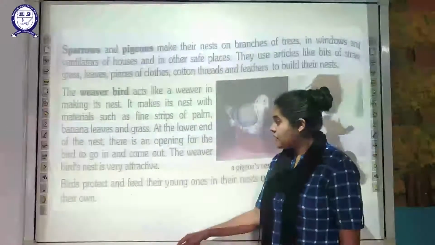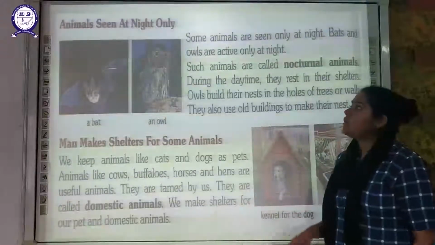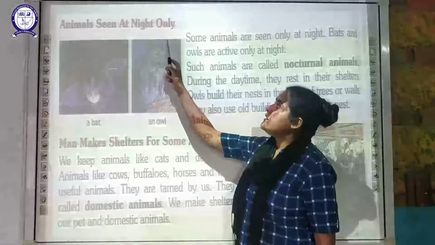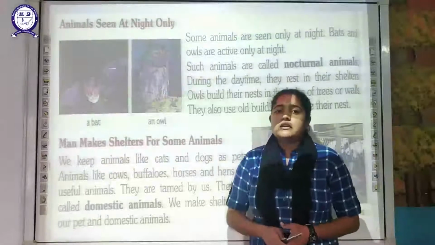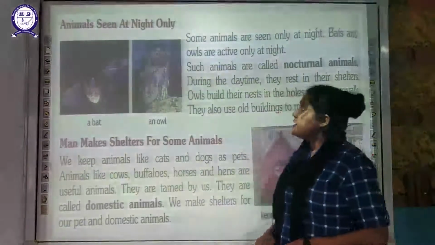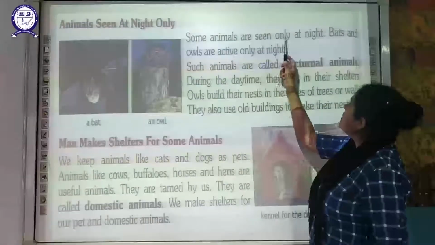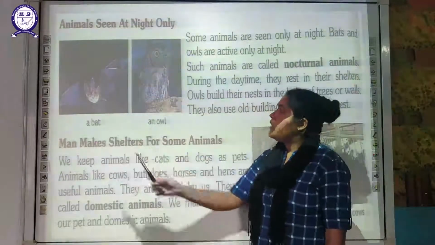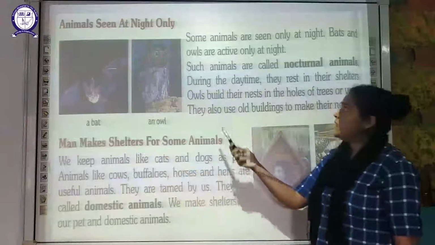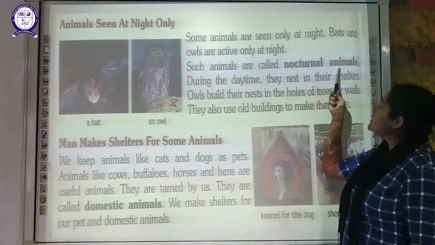Okay. Now moving on to the next topic, that is animals seen at night only. There are certain animals which you can see during the night time, they cannot be seen in the daytime. These animals you can see only at night. Examples of that are the bat and the owl. Generally these two types of animals are called nocturnal animals.